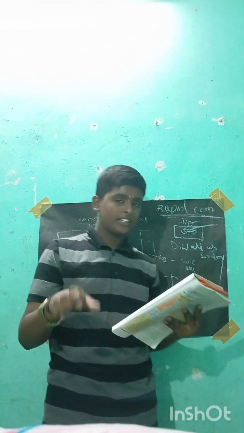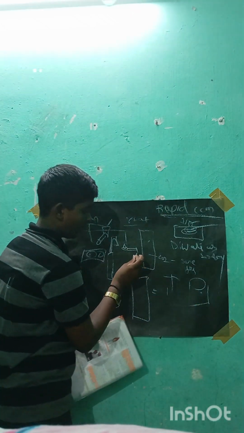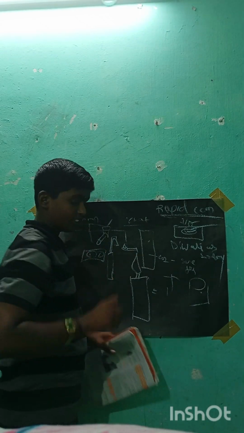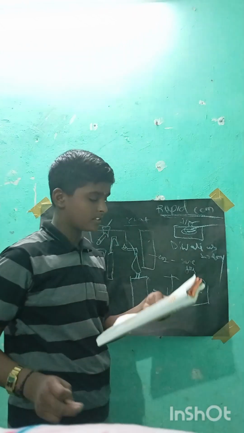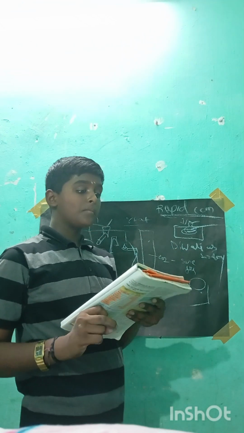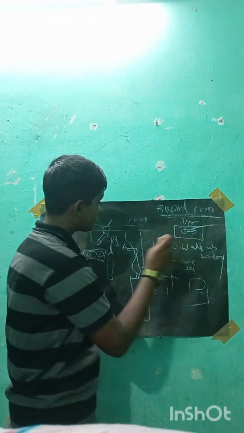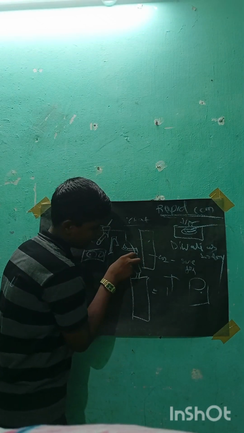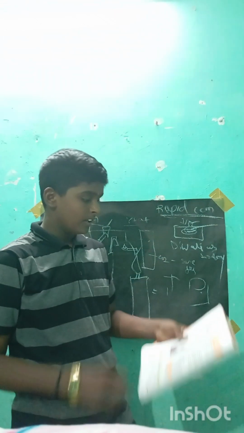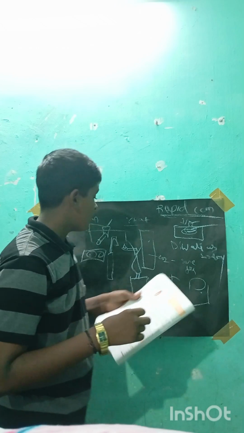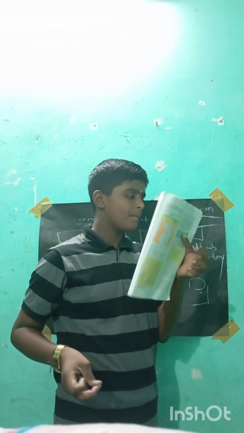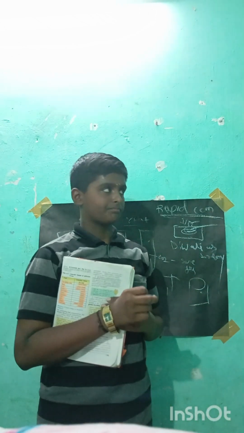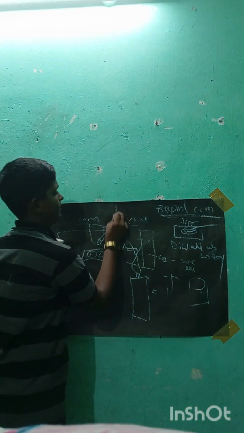I will explain. This is the hottest part. Hottest part means the highest point of the candle. This is the hottest part, the outermost zone. This one is the outermost zone. Moderately hot is the middle zone of the candle. And the least hot zone. For example, this is a bat.